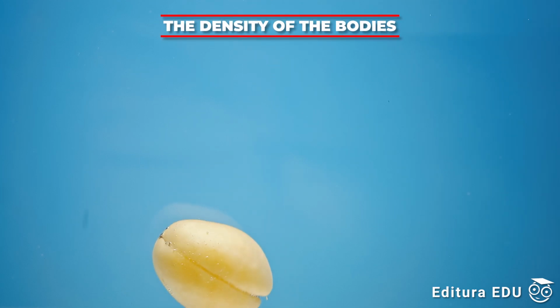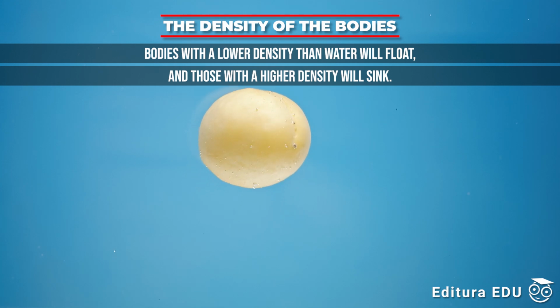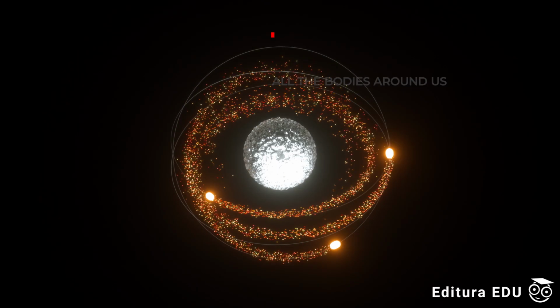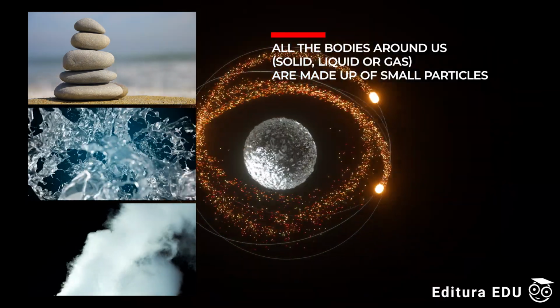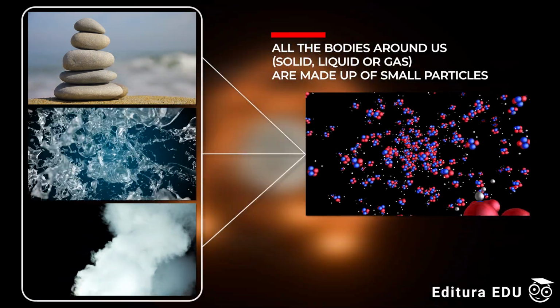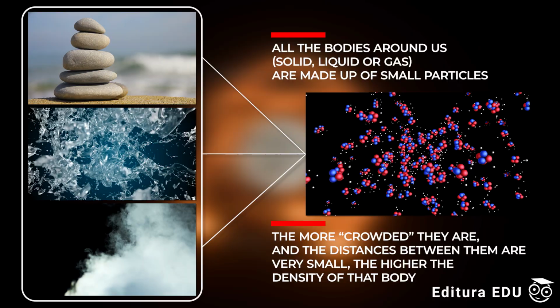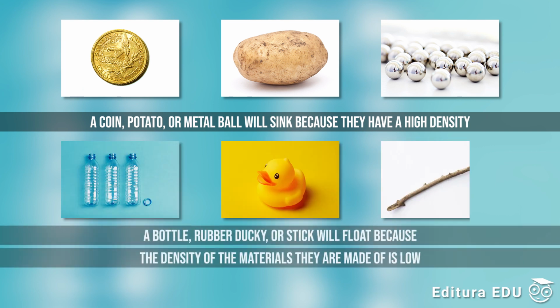The explanation lies in the density of the bodies. Those with a lower density than water will float, and those with a higher density will sink. Practically all the bodies around us, solid, liquid, or gas, are made up of small particles. The more crowded they are, and the distances between them are very small, the higher the density of that body. A coin, potato, or metal ball will sink because they have a high density, while a bottle, rubber ducky, or stick will float because the density of the materials they are made of is low.